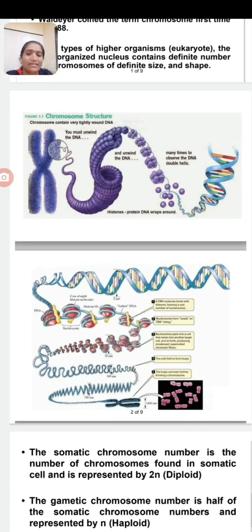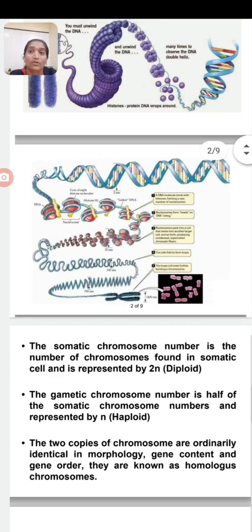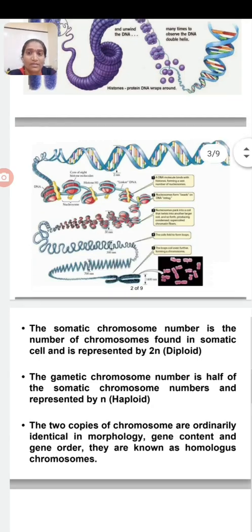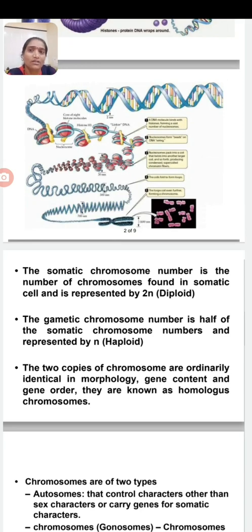If DNA gets much coiled, it forms a structure called a nucleosome. Nucleosome looks like beads on a string. Then these nucleosomes get highly coiled in the form of chromatin material, and this chromatin material gets condensed to form the chromosome.